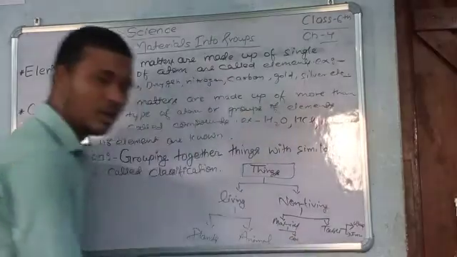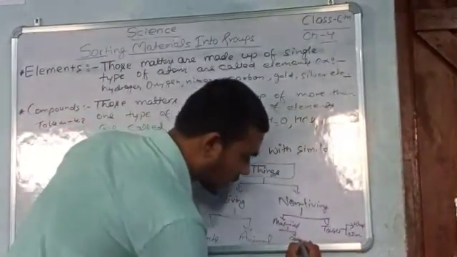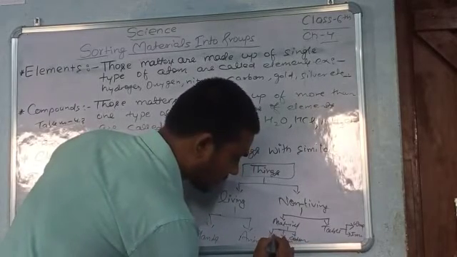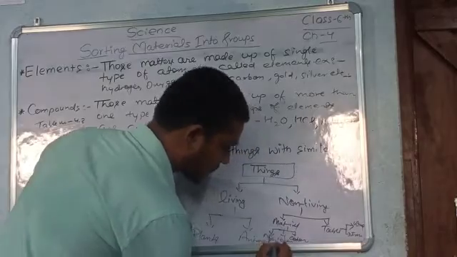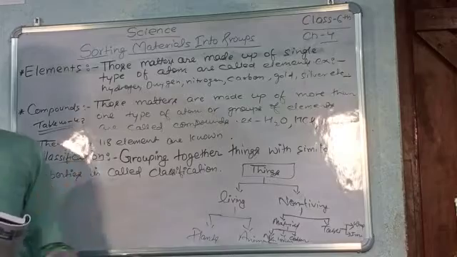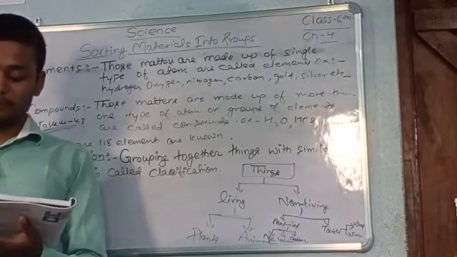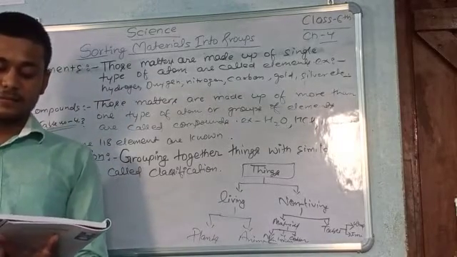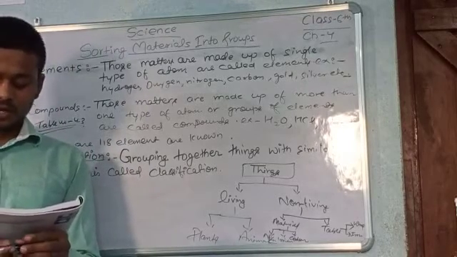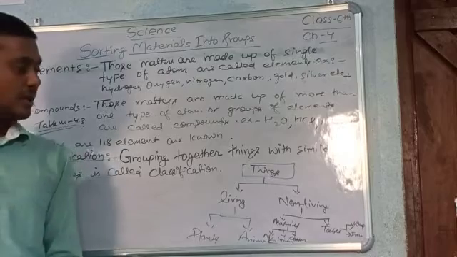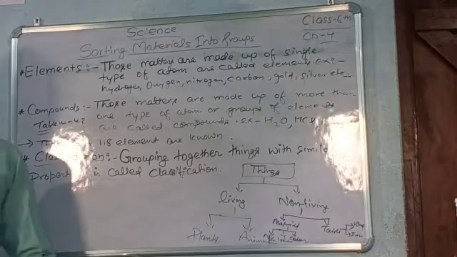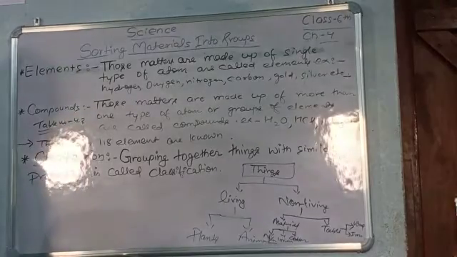If we talk about any cloth, then some cloths are cotton, some are woolen, some are nylon and polyester, polythene. These are all classifications of material. So we can say these are various examples of classification around us, not only of living things but also non-living things. By this way we can understand the concept of classification.